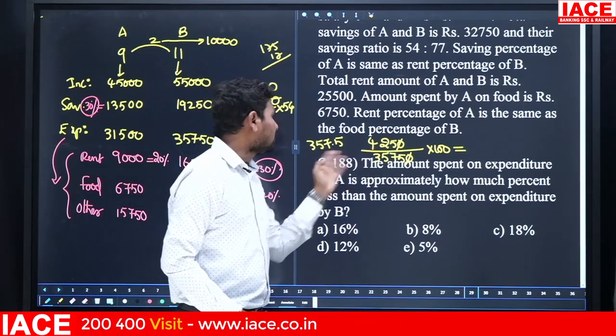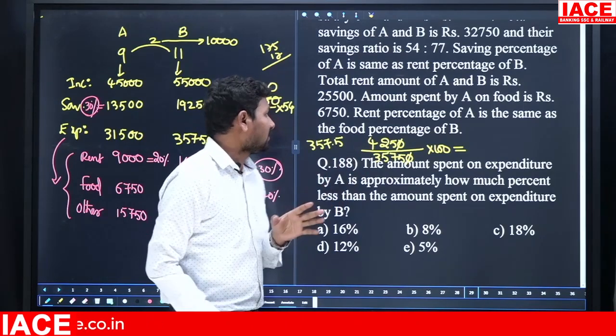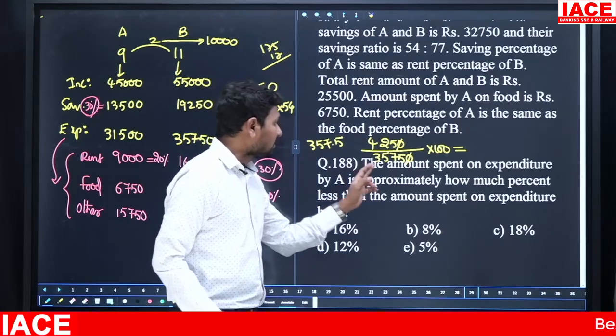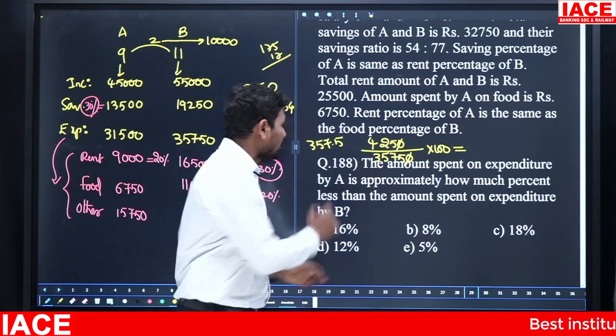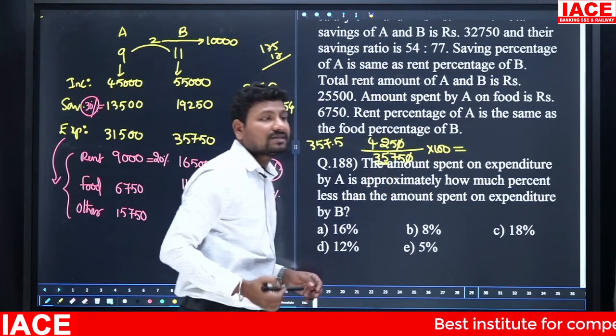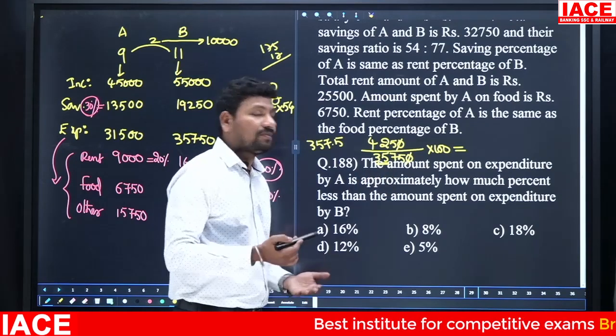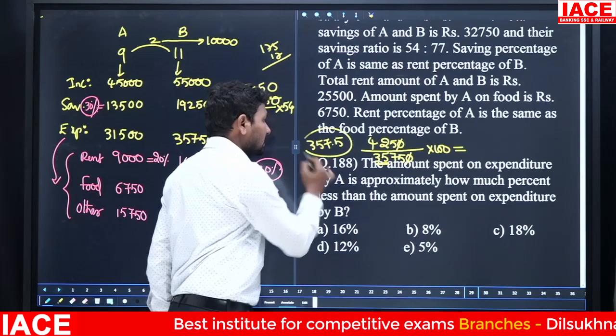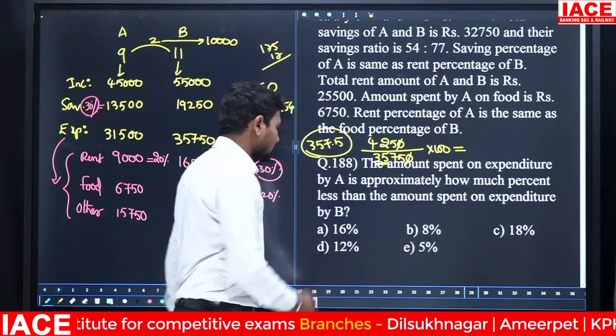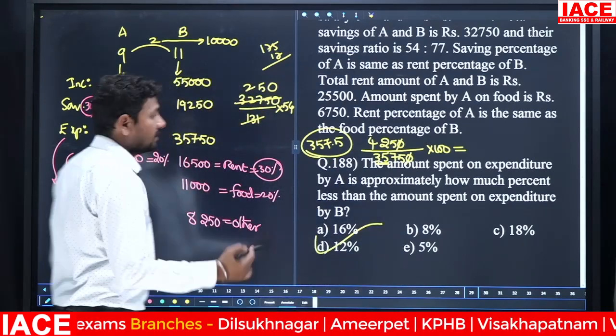But I need just how much? Here 50 plus 20, just we required 70 rupees. 70 rupees is how much percentage? 1 percentage is 35 rupees. Then 2 percentage means 70 rupees. That means it is equal to 10 percentage plus 2 percentage. Total is 12 percentage. Option D.